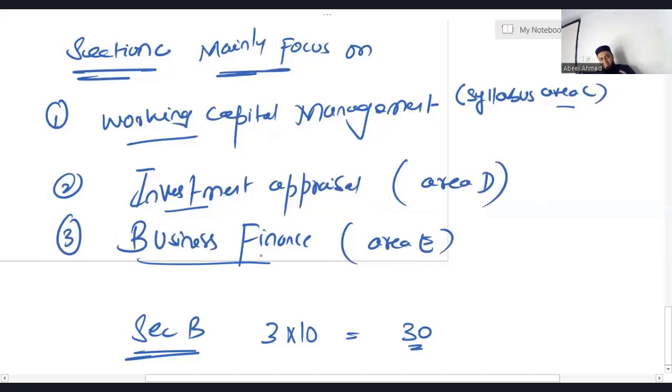So it is categorically mentioned by the examination team for the students. They have facilitated you by telling you which area of the syllabus you need to focus on in section C.